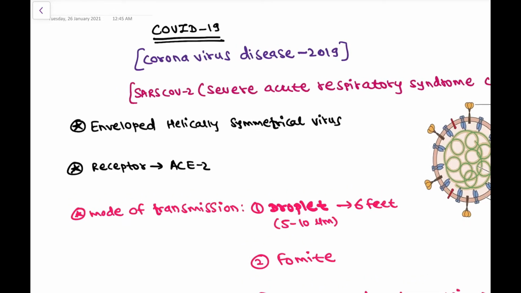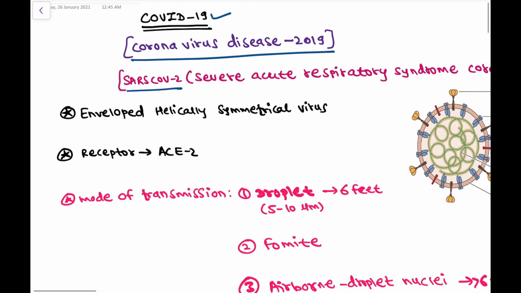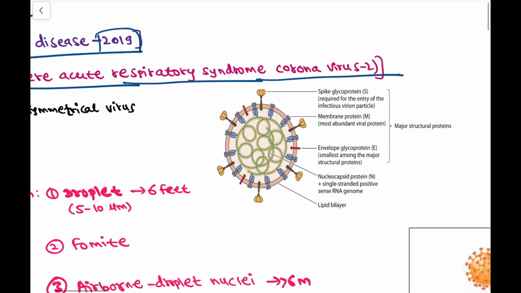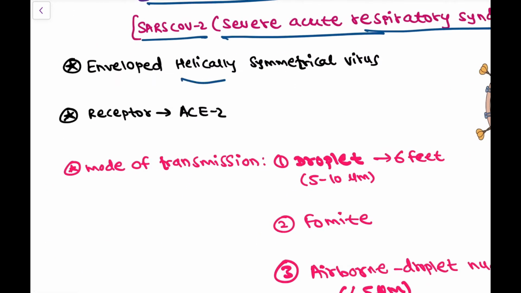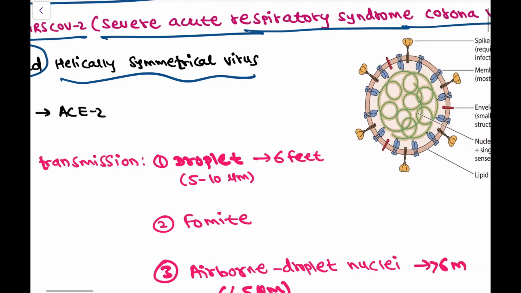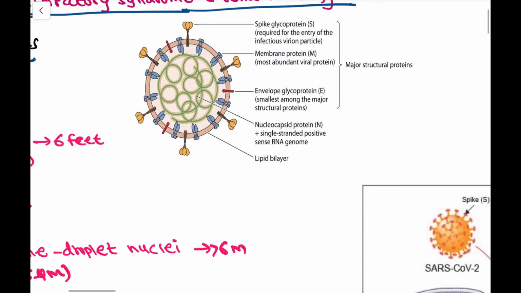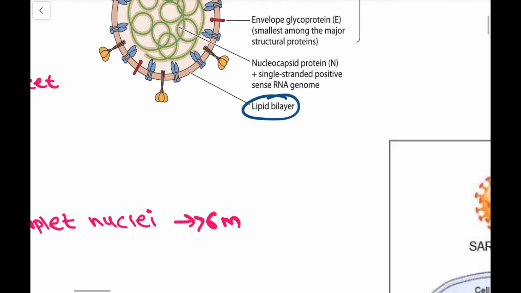Hello friends, in this video we are going to discuss COVID-19. It is also known as SARS-CoV-2. This is coronavirus disease 2019, also known as SARS-CoV-2, that is severe acute respiratory syndrome coronavirus 2. It is a helically symmetrical enveloped virus, and because of this envelope it has lipid solvent susceptibility. Hence when alcohol-based sanitizers or soaps are used, there is disruption of this membrane, this lipid bilayer, and there is inhibition of viral metabolism.